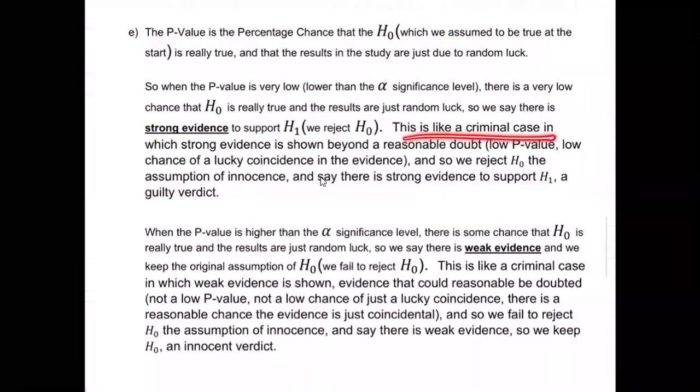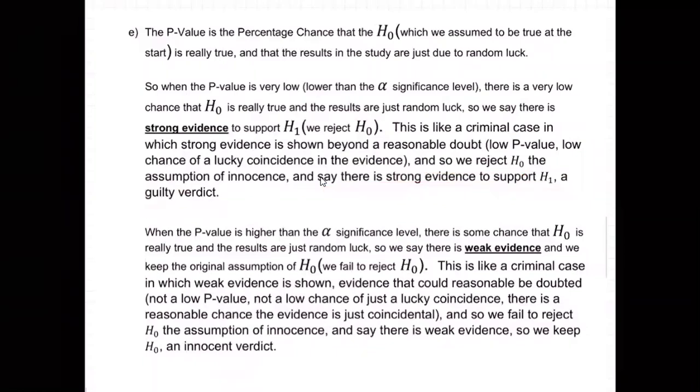This is like a criminal case in which strong evidence is shown beyond a reasonable doubt, low p-value, low chance that it was just lucky coincidental evidence, right? They got DNA, blood samples, and stuff that's just beyond random luck. And so we reject the assumption of innocence. We reject H0. That's what H0 always is, the assumption of innocence. And we say there's strong evidence to support H1, a guilty verdict.